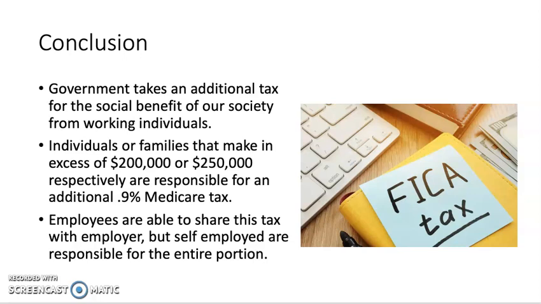So in conclusion, the government takes an additional tax for Social Security benefit of our society from working individuals. Individuals or families that make in excess of $200,000 or $250,000 respectively are responsible for an additional 0.9% Medicare tax, and employees are able to share this tax with their employer, but self-employed are responsible for the entire portion.